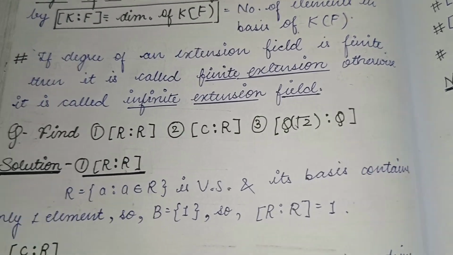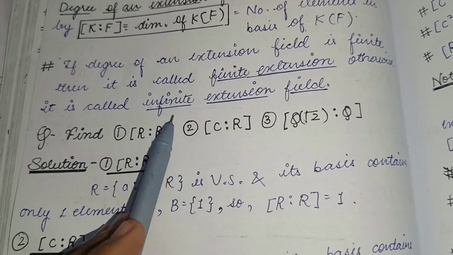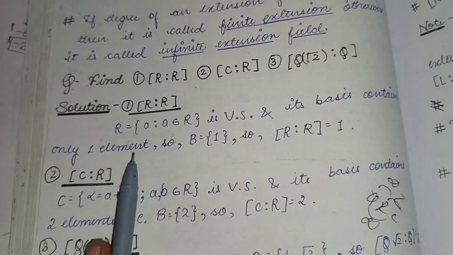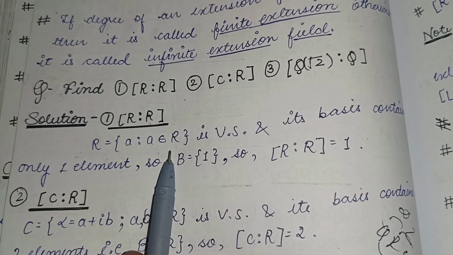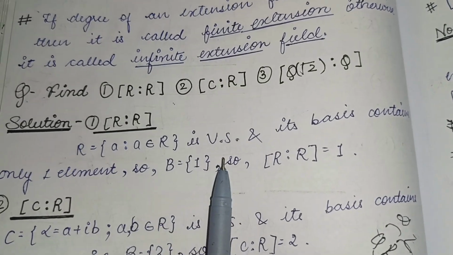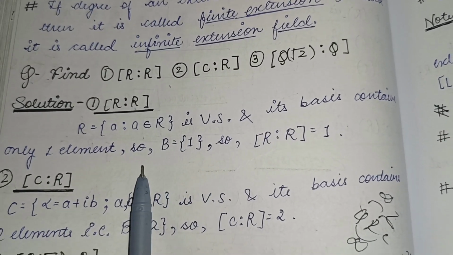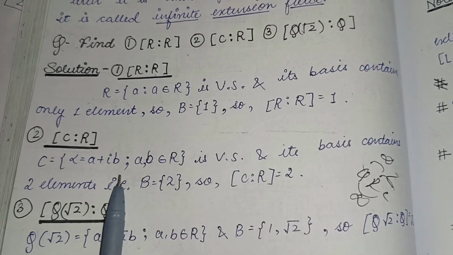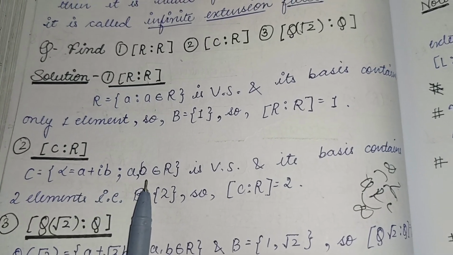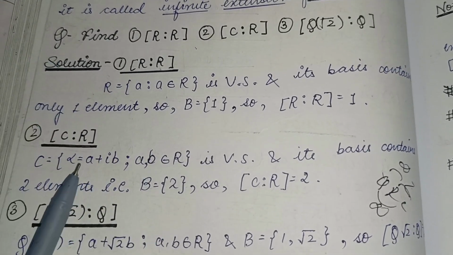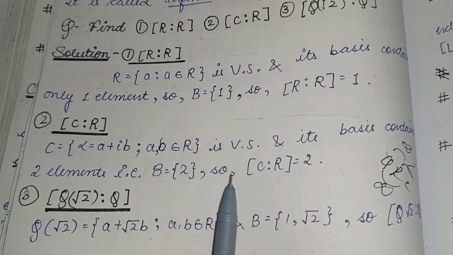Now we will do some questions. First, we have to find the degree of R over R, C over R, and Q(root 2) over Q. For the first, R can be denoted like this: a, where a belongs to R. This is a vector space, and its basis contains only one element, that is 1. So [R:R] will be equal to 1. C over R will be written as a plus ib, where a and b belong to R. This is also a vector space, and its basis contains 2 elements, so [C:R] will be equal to 2.